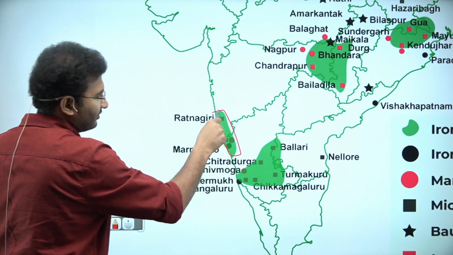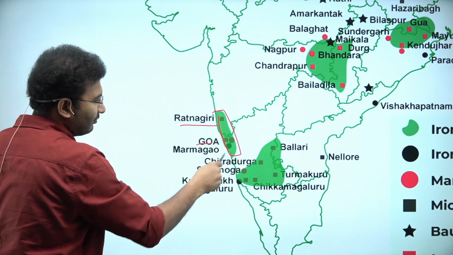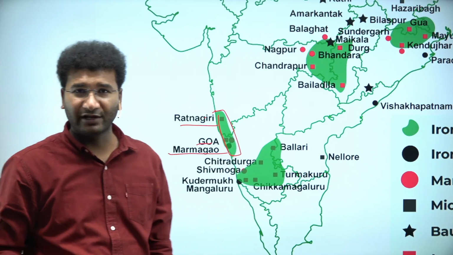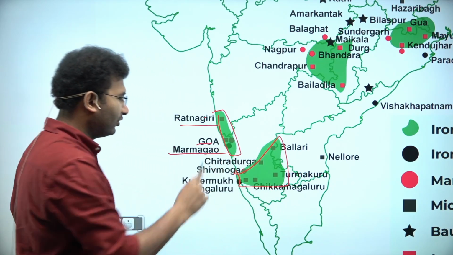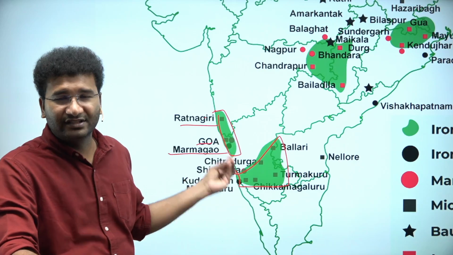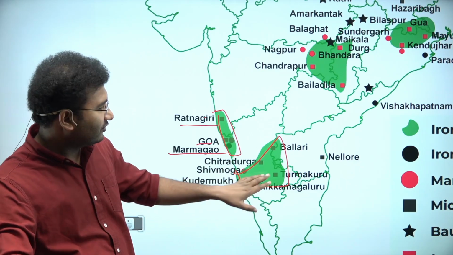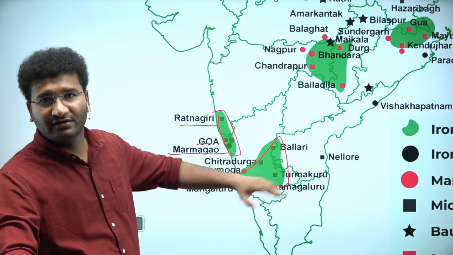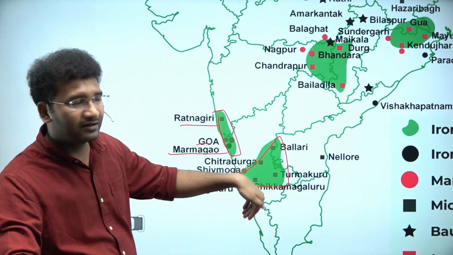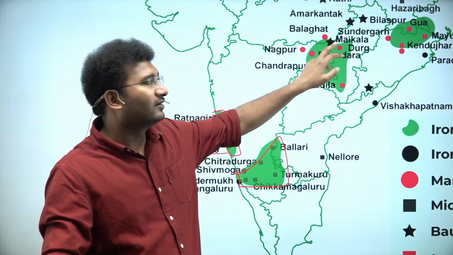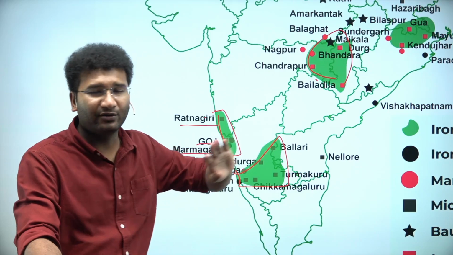Ratnagiri in Maharashtra and Goa, Marmagao. These are the areas where you will find the ferromagnetic materials. Likewise, here you will find Kudremukh, Chitradurga. These are the areas where you are going to get a good amount of minerals. That is the southeastern part of Karnataka, and the northeastern part of Telangana. So these are the areas where you are going to get them.